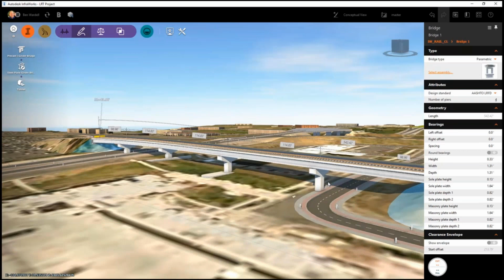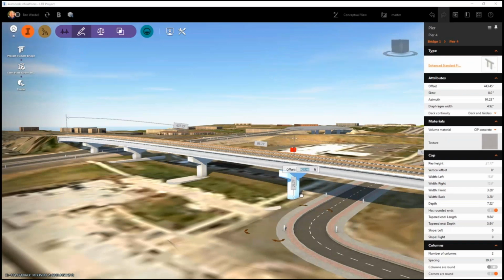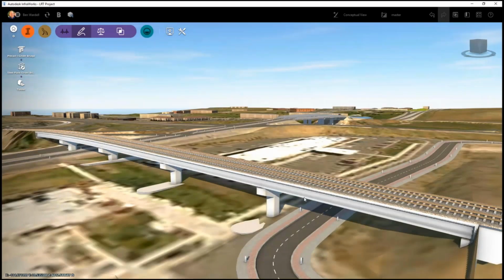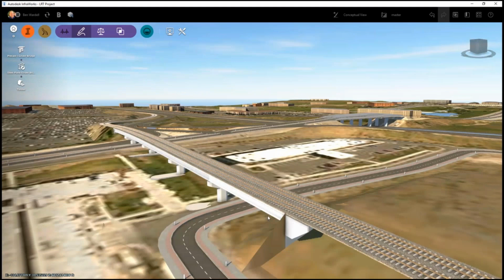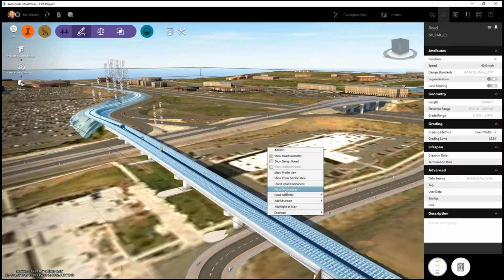Again, I would only suggest this to be used for conceptual level modeling or bringing in design for visualization modeling. With this, the alignment and profile geometry is always there, but if you want to add some aesthetic elements or the actual visualization of the project itself, you can bring it into InfraWorks and utilize such a methodology.